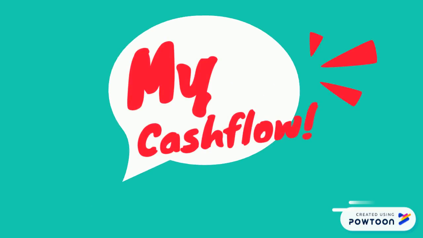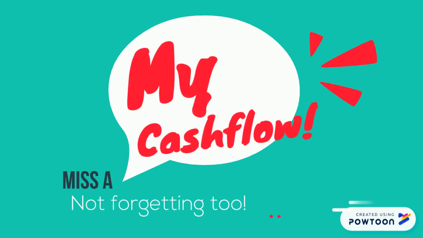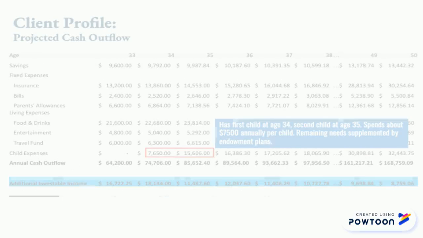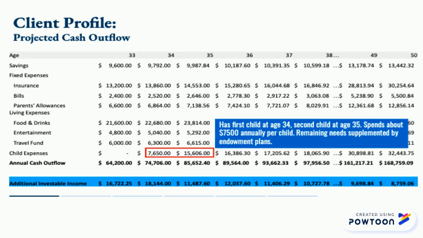Now here's where we get to the technical part of our analysis of our client, looking at her cash flow. What's important for us to highlight in this Excel sheet is that Miss A intends to have 2 children and will split tax reliefs and rebate with her husband if applicable. And for this part, what is important is that Miss A intends to use the payouts from her endowments to offset the cost of raising her children, as we've highlighted over here.